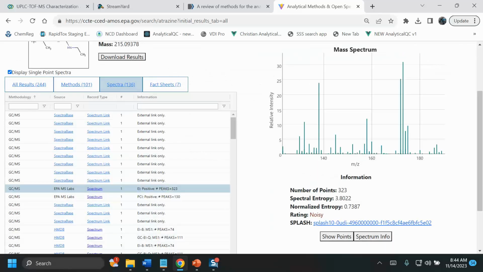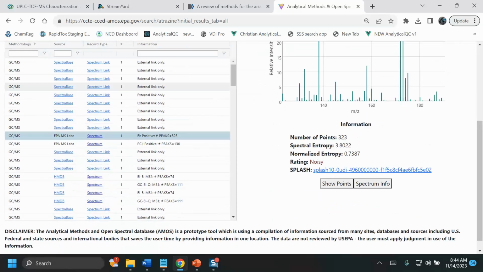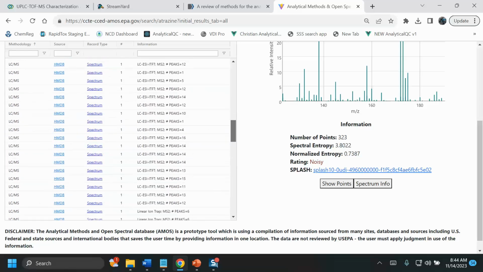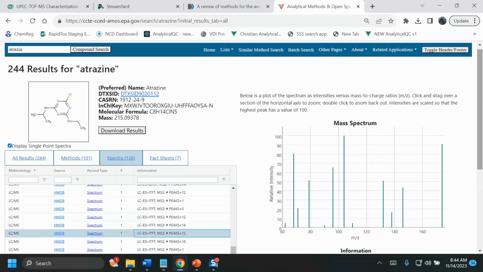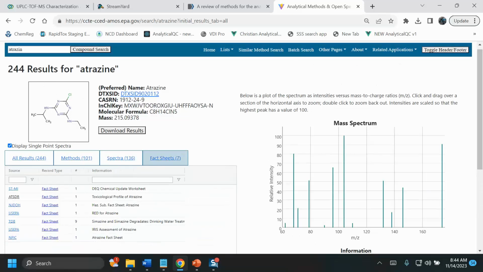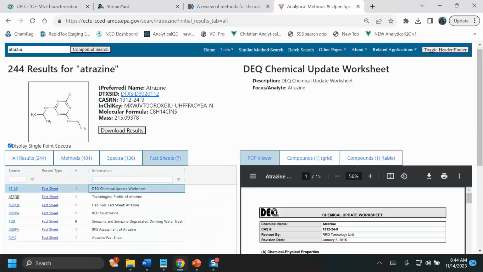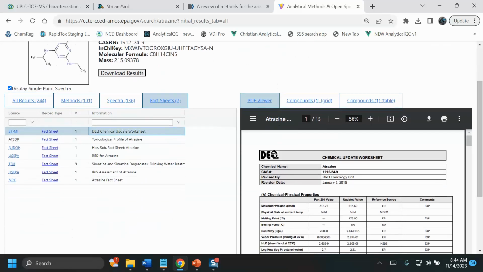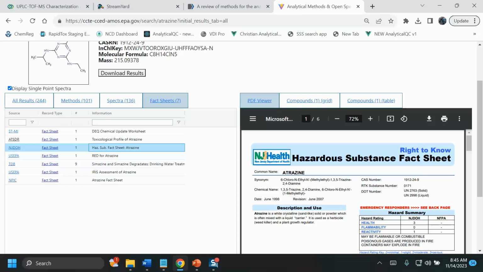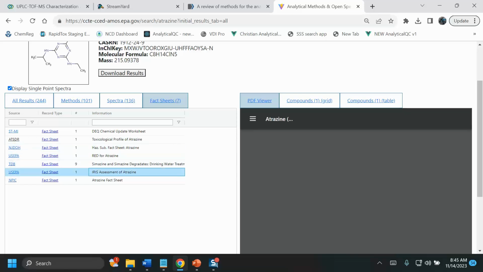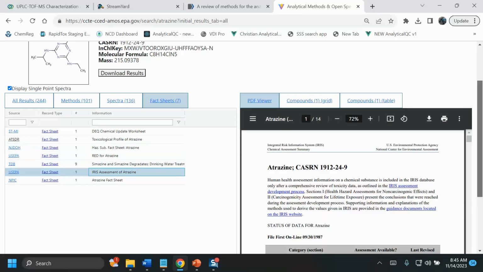So this was from labs with Seth Newton, John Casey, and you can see how many spectra we have in here, including from sources such as the Human Metabolome database, etc., etc. We also have what we call fact sheets. Fact sheets are things such as worksheets from different states, hazardous substance fact sheets. This is from New Jersey. This is the IRIS assessment of atrazine, etc., etc.